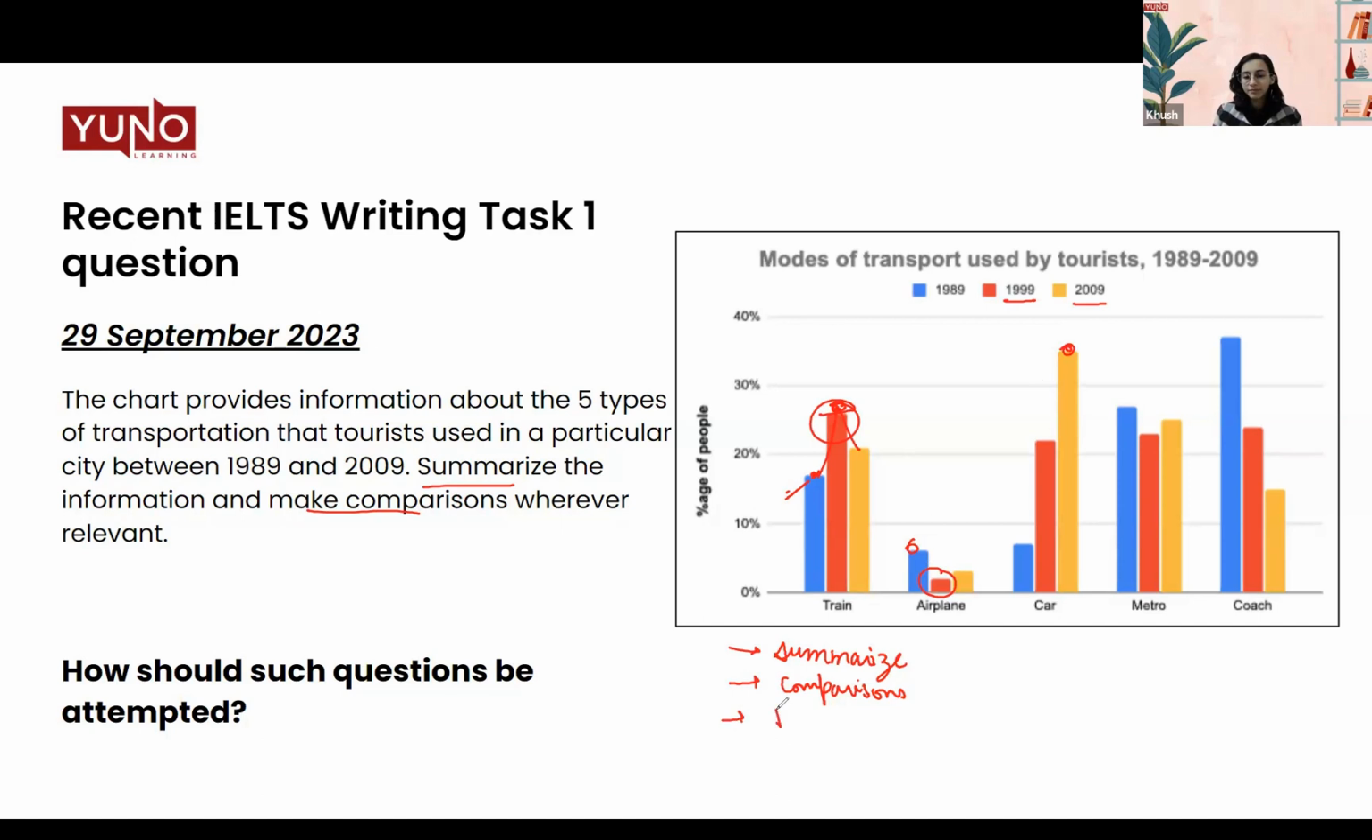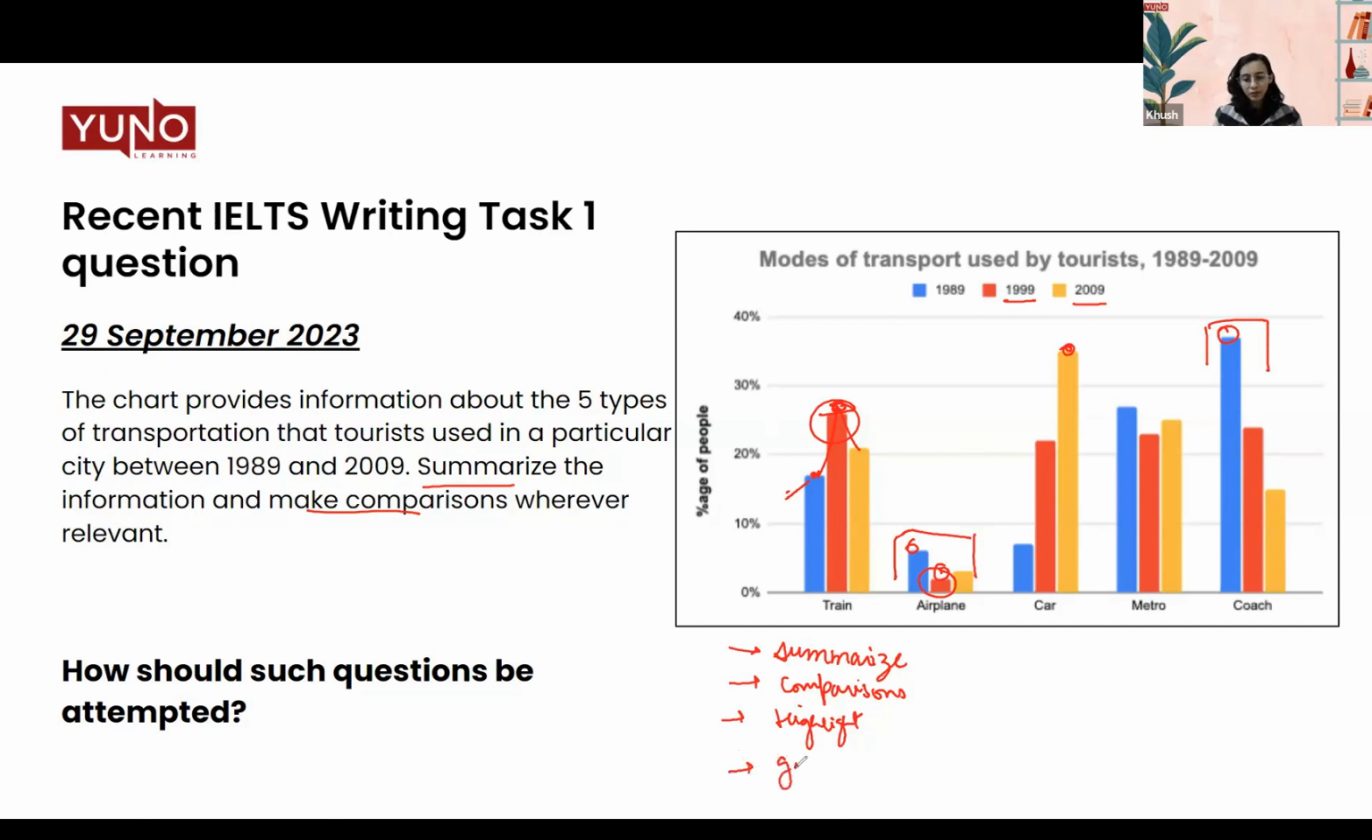Next, highlight. Now, what do I mean by highlight? Highlight means the main features, right? The highest points. So what are the highest values that you see? The highest value here is in 1989 by a coach. What is the lowest value that you see? It is airplane. Overall, the airplane value has remained the lowest throughout the years. But what has remained the highest? The coach values. So this is how you make the highlights, right? What are the highest values? What are the lowest values?